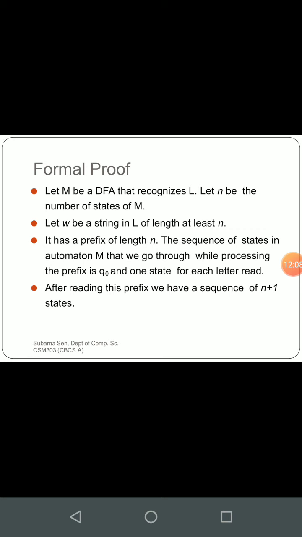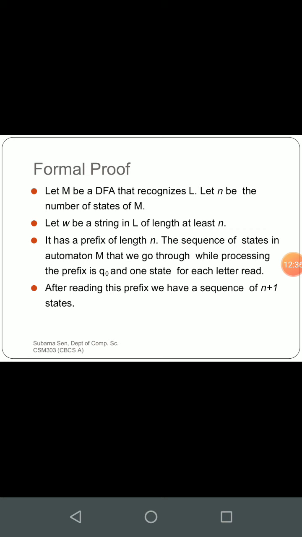Say you have some machine Q with 3 states, Q0, Q1, Q2. So your string should be at least like AAA, so a 3-length string is the minimum in this case. It can be more than that. So it has a prefix of length n. The sequence of states in automaton M that we go through while processing the prefix is Q0, and one state for each letter read.